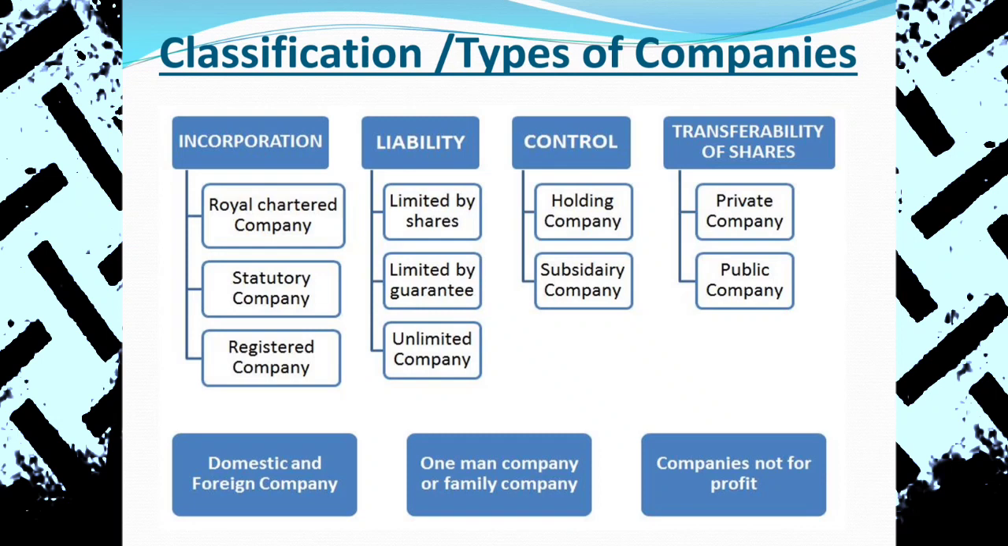So a private company can't sell its share capital. It can't trade and transfer its share capital to the general public. Only the public company can trade and sell its share capital. Only public companies can buy and sell shares publicly. That is the difference. And the next one is domestic and foreign company.